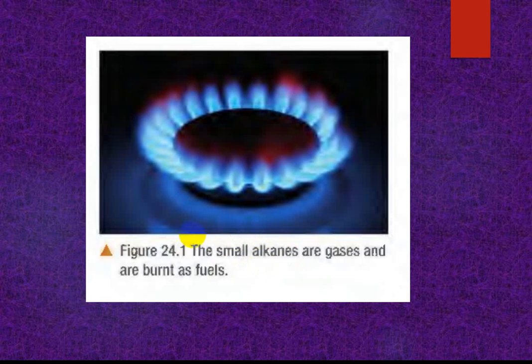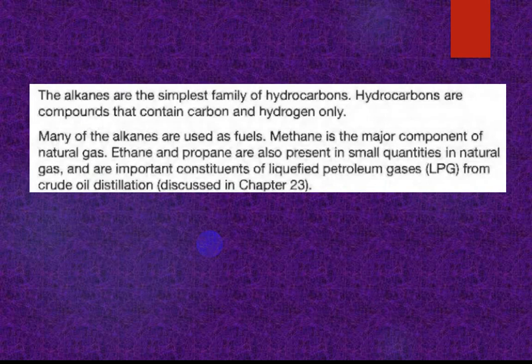We use natural gas for burning, for cooking. Which gas is used here? Name the gas. Methane. Yes. This natural gas is 96%, 99% methane gas.